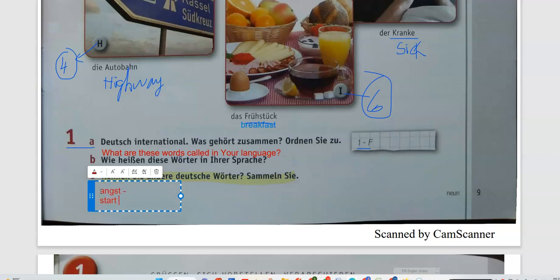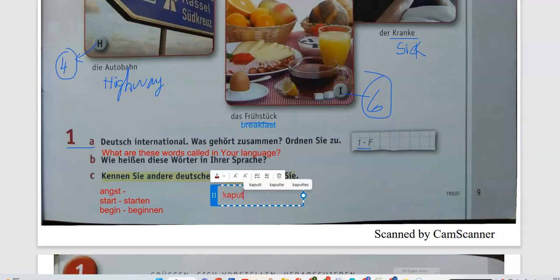In English we use start, but in German we use starten. In English we use begin, in Deutsch beginnen. There are similar sounding German words which we are already using in English as well. Also in most other languages they use kaput. Kaput is broken. It is also a widely used word in Deutsch and English.